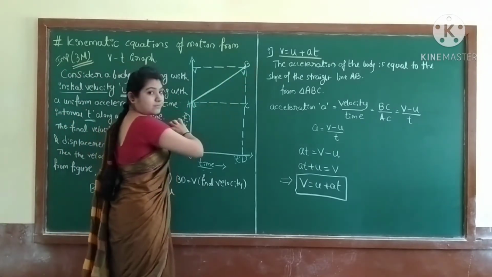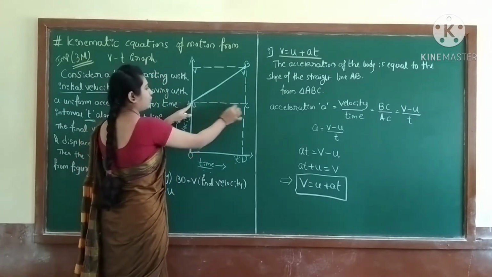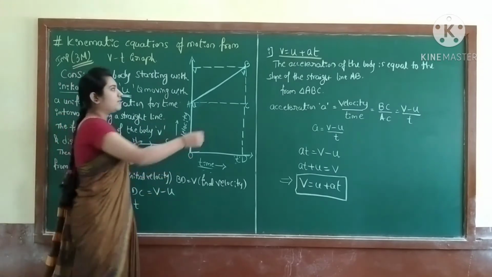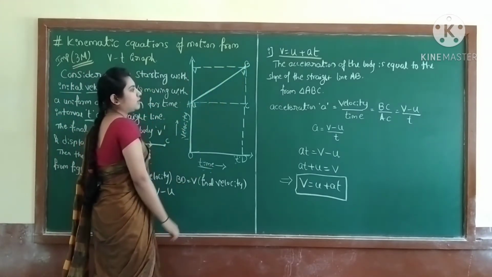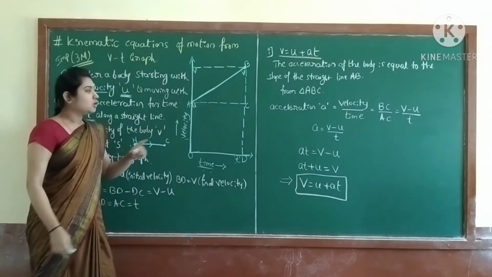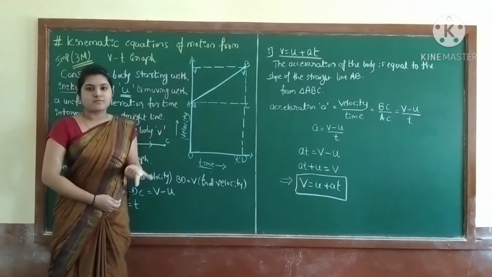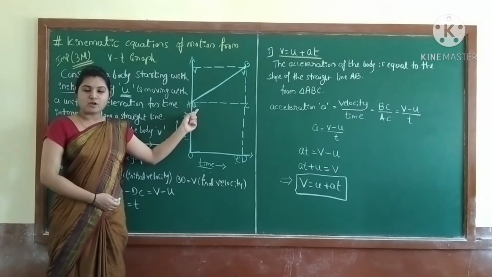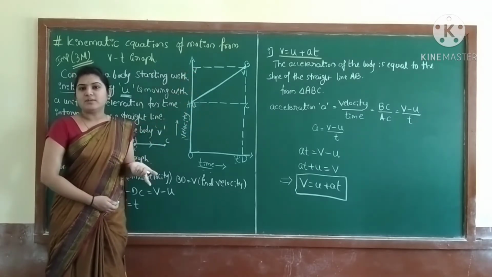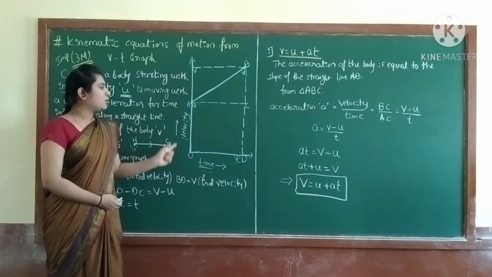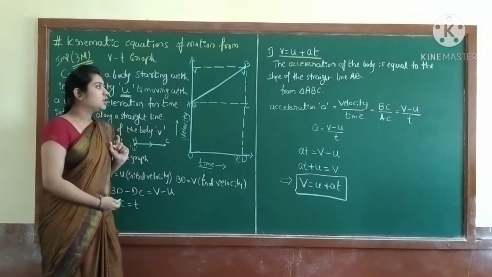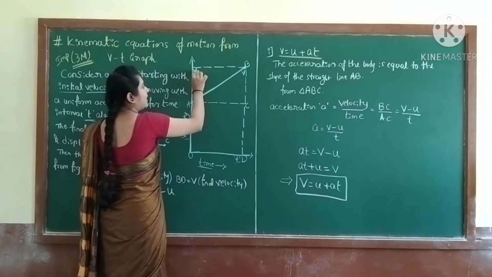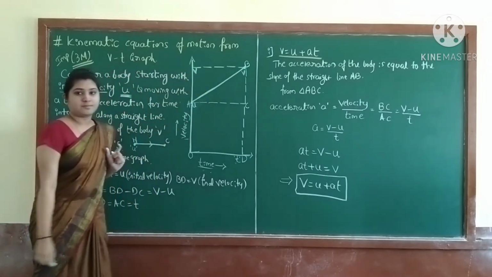This is our graph. See, from here to here I drew one imaginary line, and from here to here I drew another imaginary line. Okay. So u and v are velocities, of course you know. u is the initial velocity, v is the final velocity, and this is the velocity y-axis. I joined this and named it v.